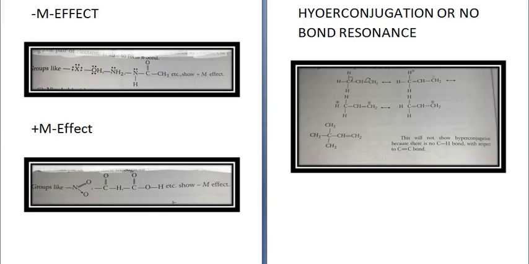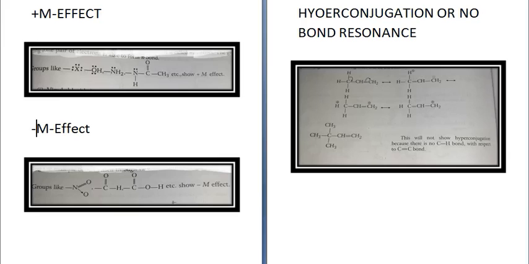Now this is plus M and that other one is minus M. One minute, let me make the correction in this slide. Sorry, plus M, and this is minus M. So let us study one at a time.